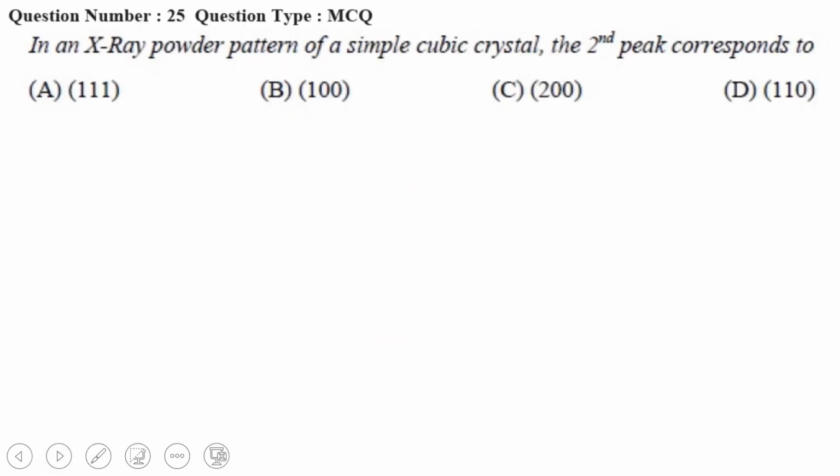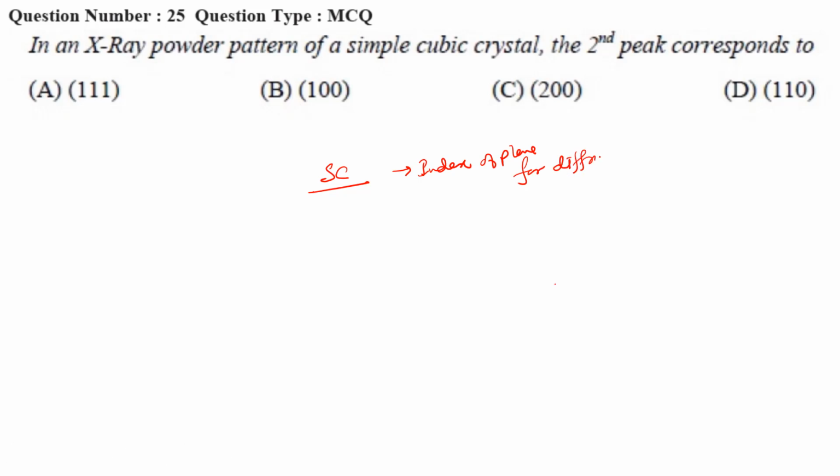Next, in an X-ray powder pattern of a simple cubic crystal, the second peak corresponds to. So it is asking about simple cubic: what is the index of the plane for diffraction? If you remember, for simple cubic it goes 1, 2, 3, 4, serially, right? The second peak corresponds to number 2, right?